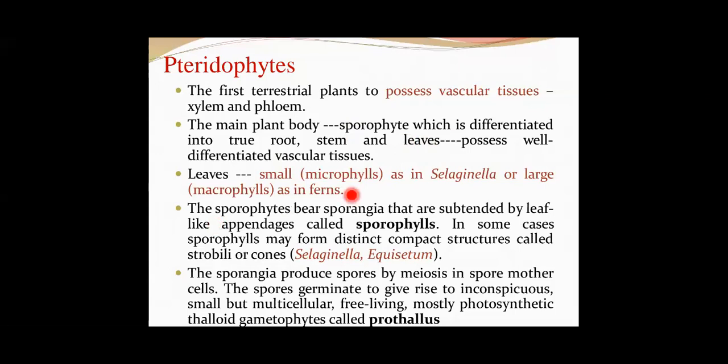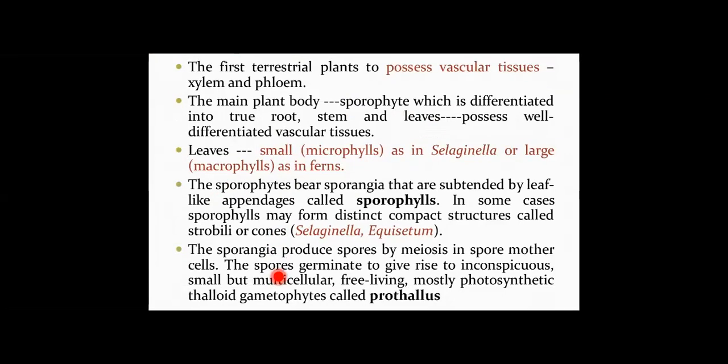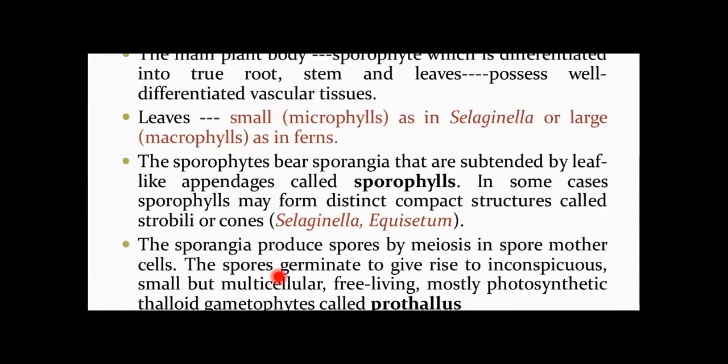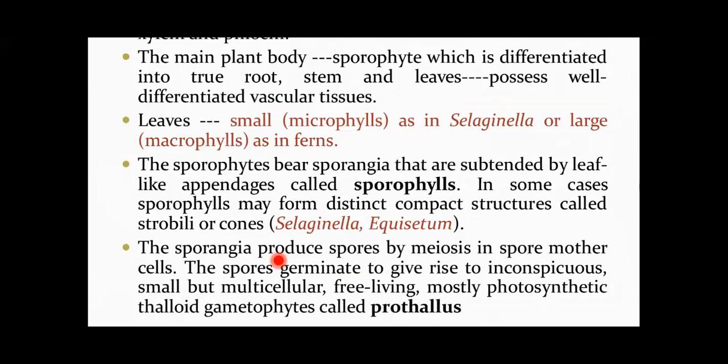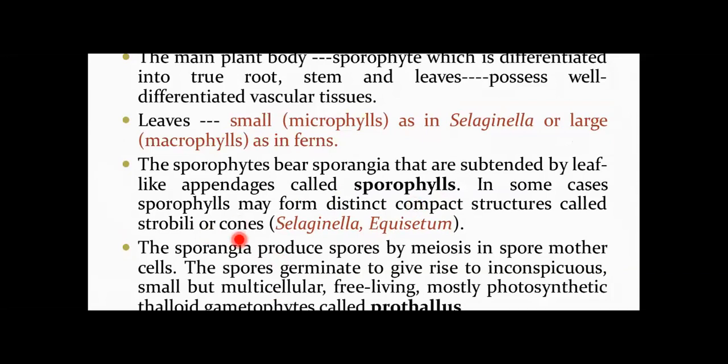Leaves can be small or large. If the leaves are small, as in Selaginella, they are called microphylls, and if they are large, as in ferns, they are called macrophylls. The sporophyte bears sporangia, which are subtended by leaf-like appendages called sporophylls. This is a very important point. In some cases, these sporophylls form distinct compact structures called strobili or cones, and these sporangia produce spores.